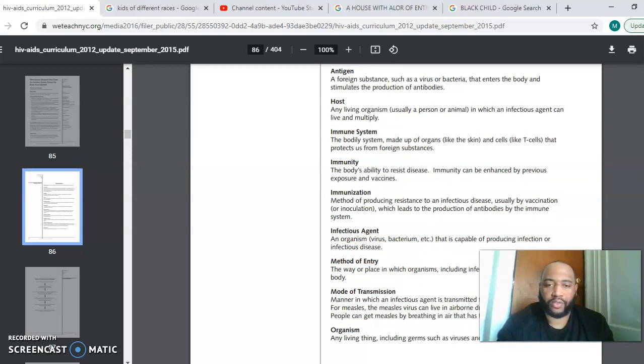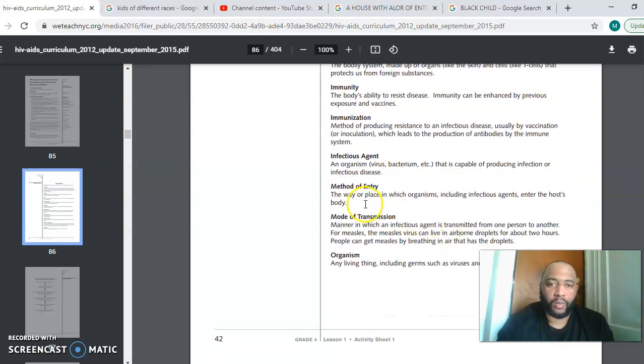Method of entry, the way or place in which organisms, including infectious agents, enter the host's body. Mode of transmission, the manner in which an infectious agent is transmitted from one person to another.